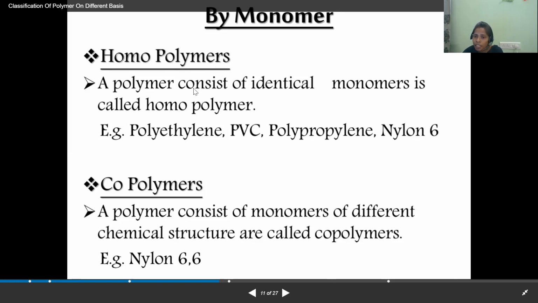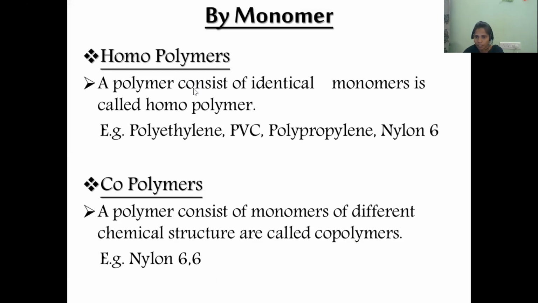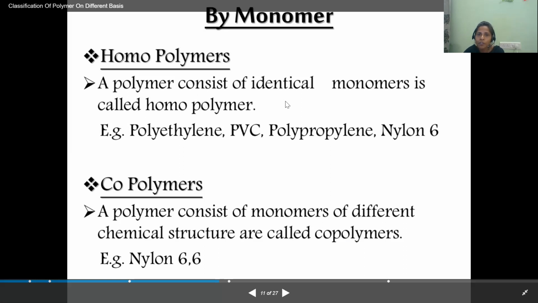Homopolymer means the polymer is synthesizing by using the same monomer unit. That means only one type of monomer is repeating for n number of times. But in the copolymer, we are using different monomers to synthesize the polymer. If we use only one type of monomer, that is called the homopolymer. If we use two different kinds of monomer units, that is called the copolymer. A polymer consisting of identical monomers is called the homopolymer. Identical is nothing but the same monomer. If the same monomer is repeating, such type of polymers are called the homopolymers.